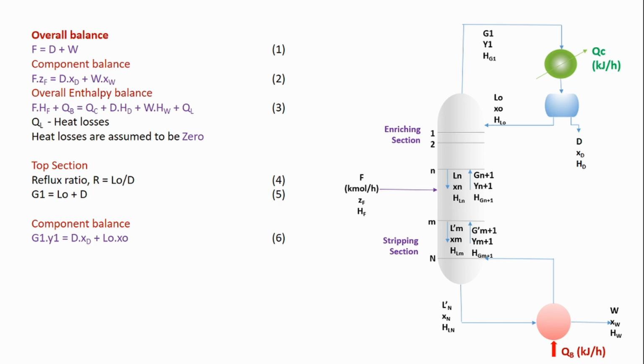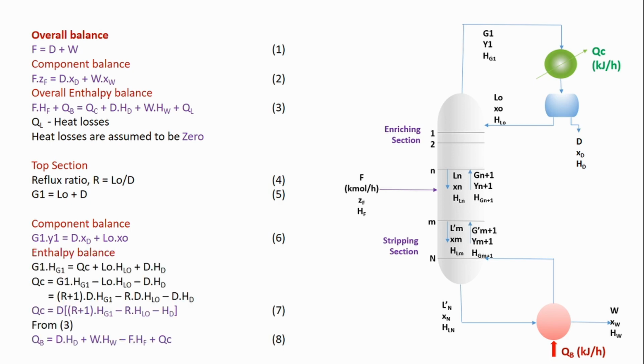Okay, and the enthalpy balance will be: G1 HG1, the enthalpy of this G1, is the input. The outlets are QC, L0 HL0 and D HD, right?